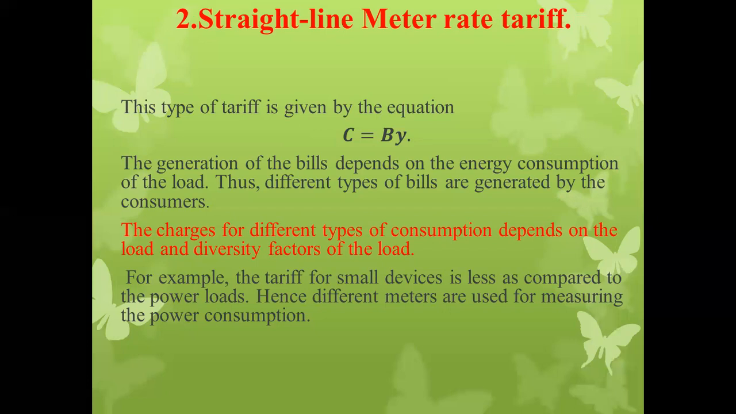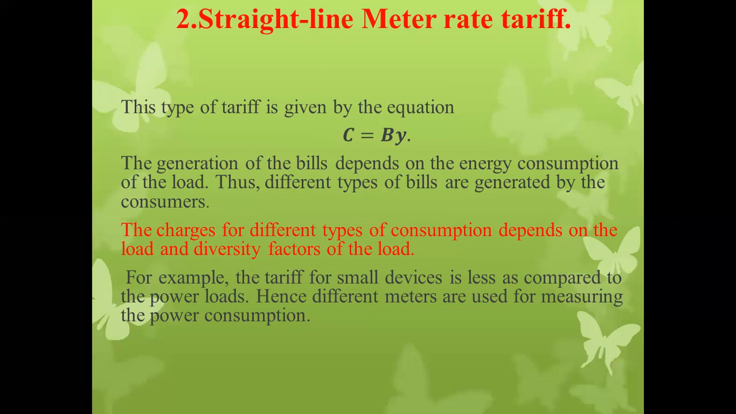Okay, so next type of the tariff is what? The straight line meter rate tariff. This type of tariff is given by the equation C equal to B into Y. Okay, so C is what? It is the cost or total bill of electrical energy consumption for a given time period. We say for a month. So C is equal to B to the suffix small y.